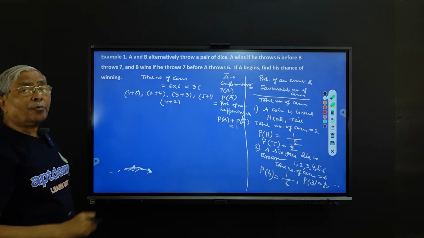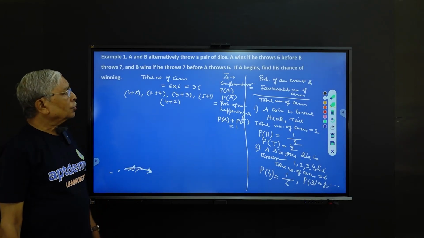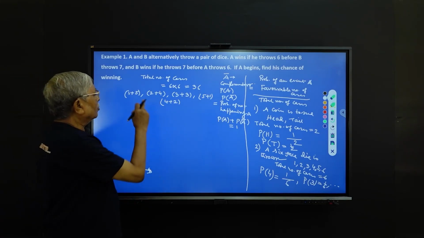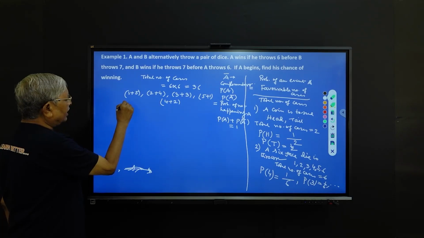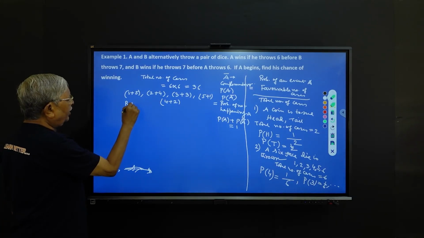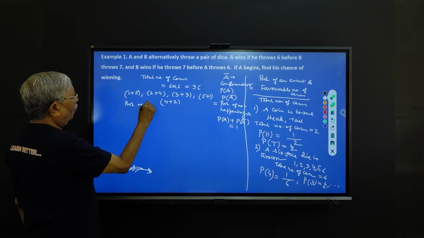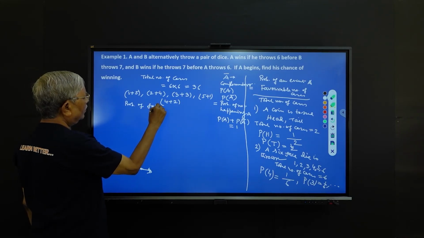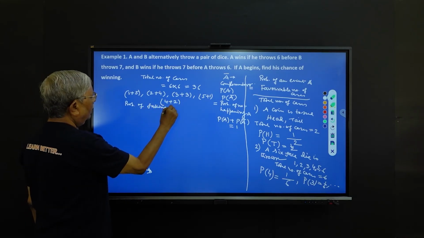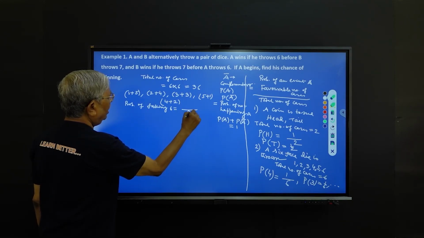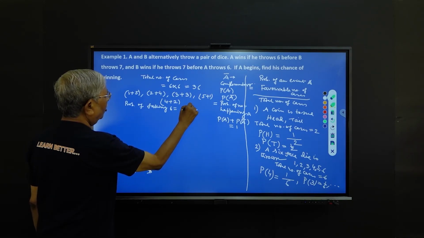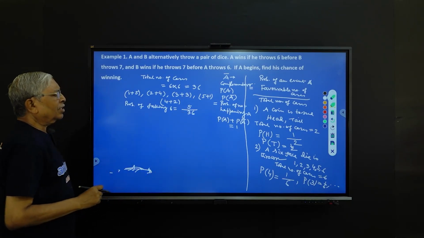So in these 5 ways 6 can happen. So the probability of falling 6 is, total number of cases 36, in favor 5 cases, 5 by 36.